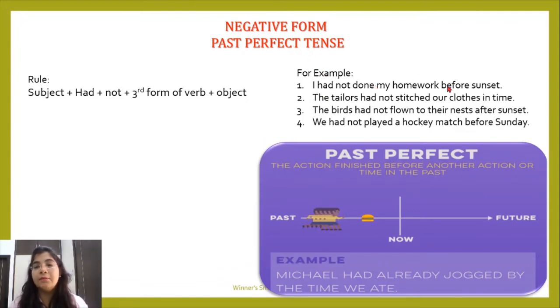I had done my homework before sunset. I had not done my homework before sunset. The tailors had not stitched our clothes in time. The birds had not flown to their nest after sunset. We had not played a hockey match before Sunday. So we have added "not" to make our sentences negative.